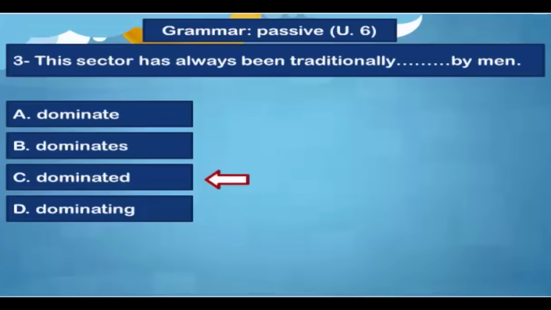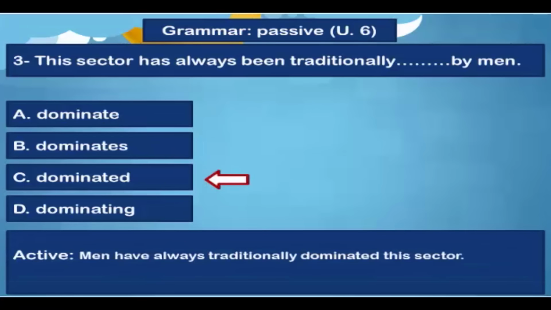You are right. The original sentence in the active was like this. Men have always traditionally dominated this sector. Don't care much about always and traditionally. Both are adverbs. Just look at men, the subject, have dominated, the verb in the present perfect, and the object, this sector. Okay, this is again the main verb of the sentence.